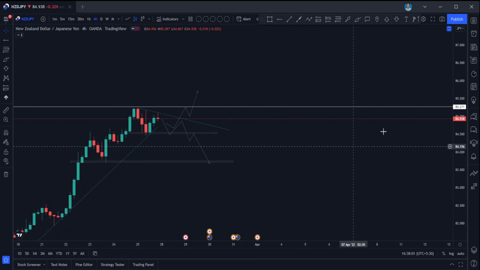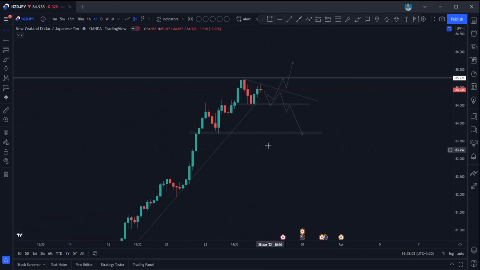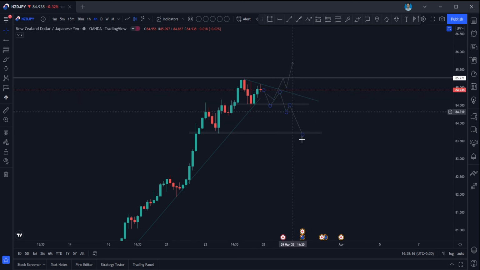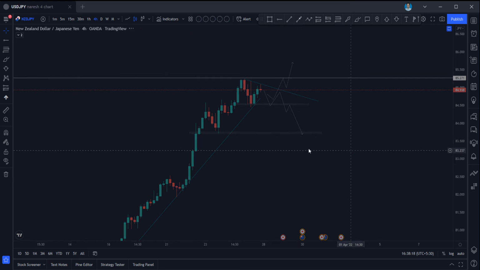So NZD JPY is also similar to the other JPY pairs. It is in consolidation here. It can consolidate a little bit here, and if it is breaking this level and retesting this line or support again, you can go for a long entry. If it is breaking down, you can go for short entries in NZD JPY.